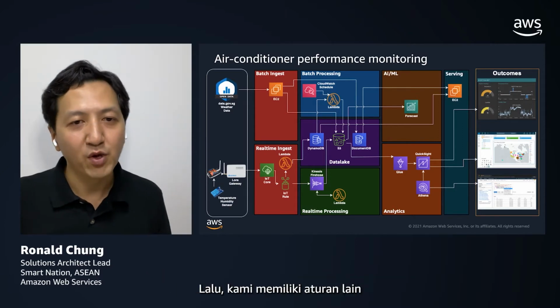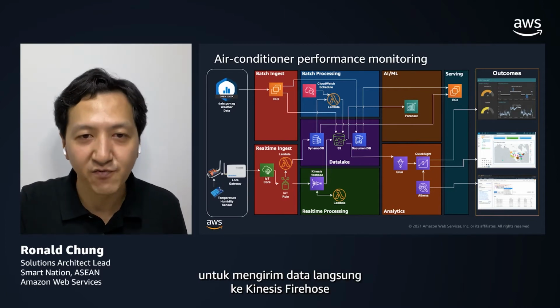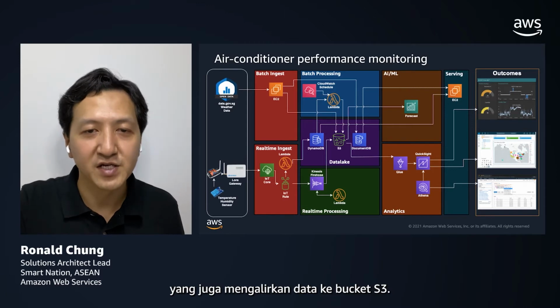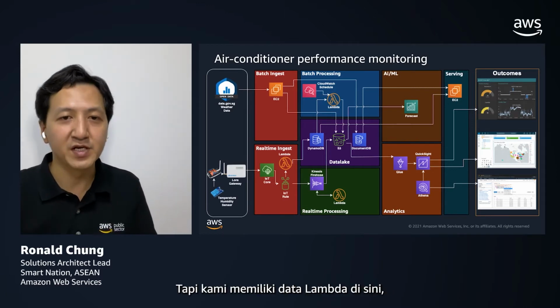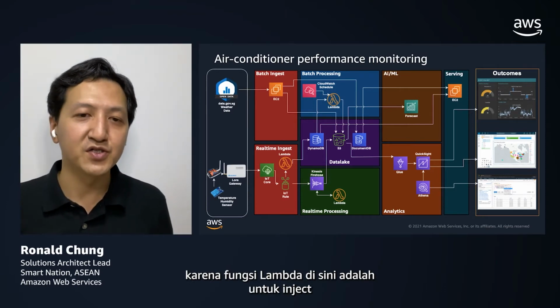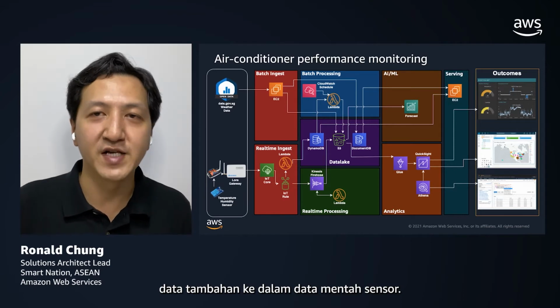And then later on, we have another rule to send the data directly to Kinesis Firehose that streams the data to the S3 bucket as well. But we have a Lambda function here to inject additional data into the raw sensor data.